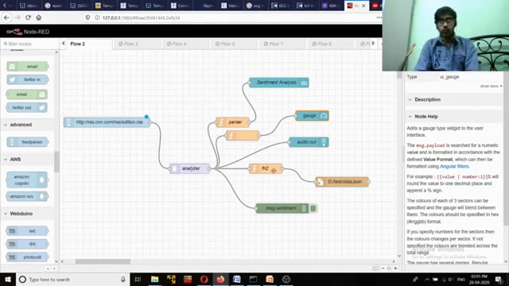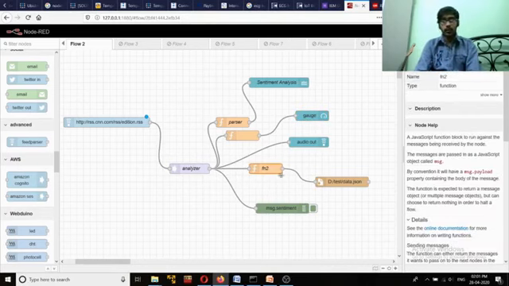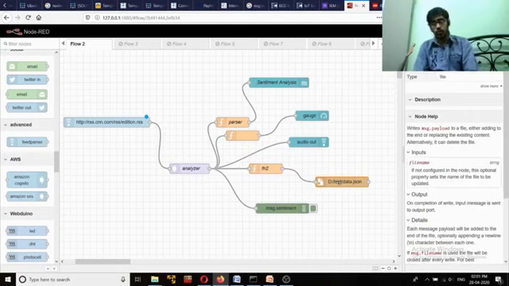thirdly, you can also use another node which can store the score and all these tokens as a part of further analytics. In order to do that, you can use a file storage node.